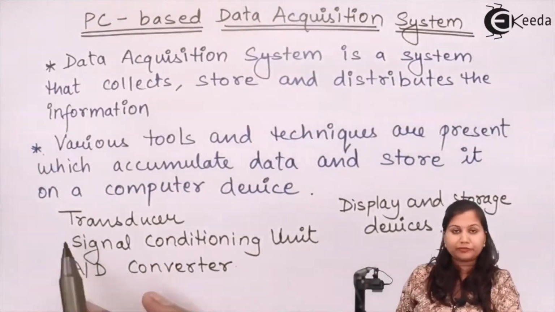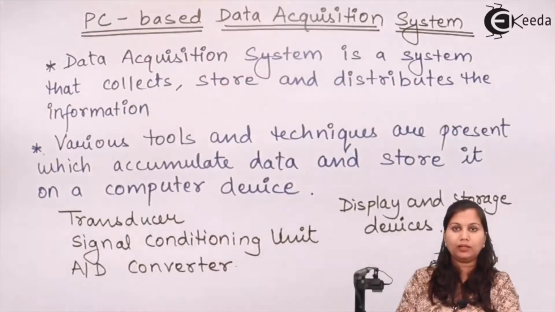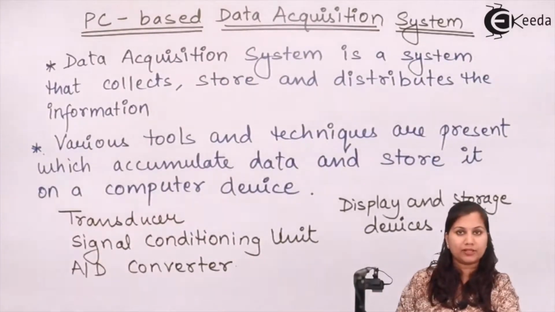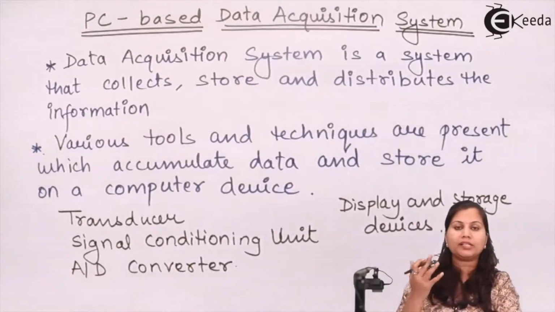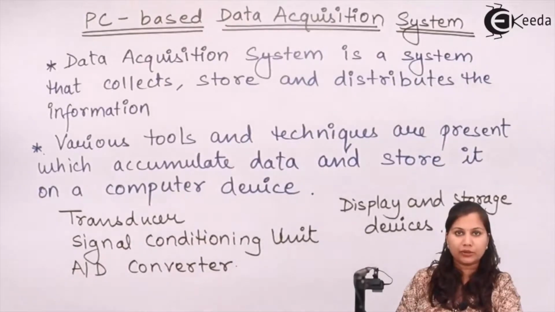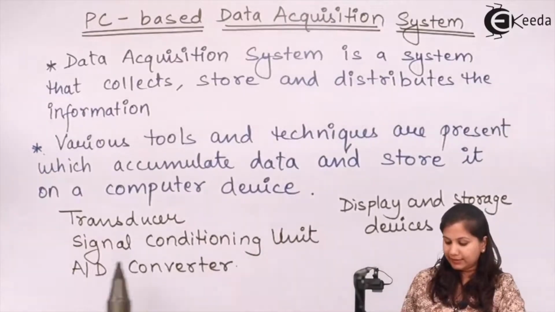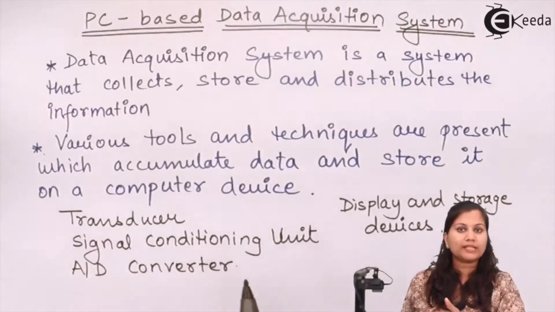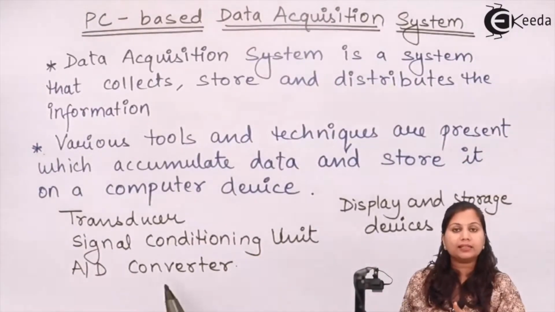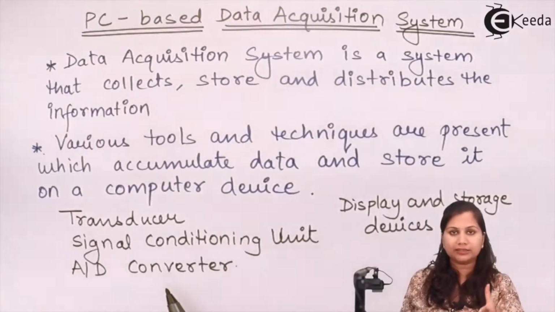The function of the transducer is to collect the data from the physical world, where various physical quantities are present. Those physical quantities will be collected by the transducer, and if they are to be converted into electrical signals, that will be done by the transducer. After the conversion, those electrical signals will be given to the signal conditioning unit. The signal conditioning unit will either amplify the signal, modify the signal, or filter the signal.